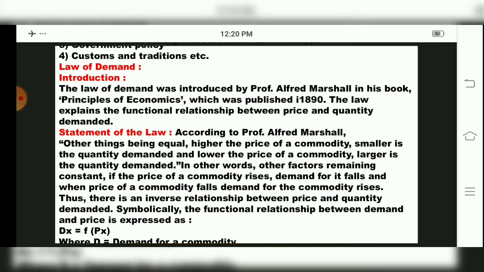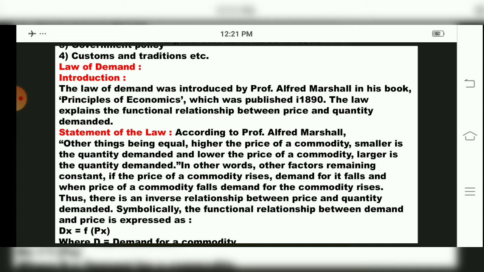Then the next one is the statement of the law. According to Professor Alfred Marshall, other things being equal, the higher the price of the commodity, the smaller is the quantity demanded, and the lower the price of a commodity, the larger is the quantity demanded. In other words, if the price of a commodity rises, demand for it will fall, and when the price of a commodity falls, demand for that commodity rises. Thus it shows an inverse relationship between price and quantity demanded.